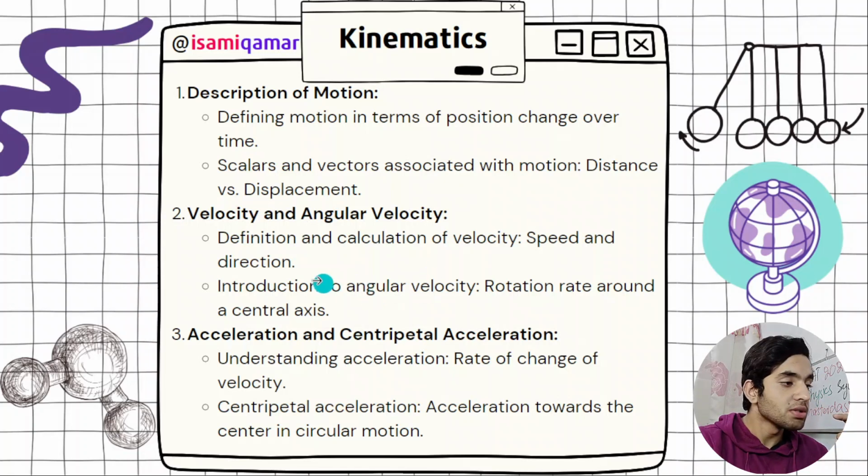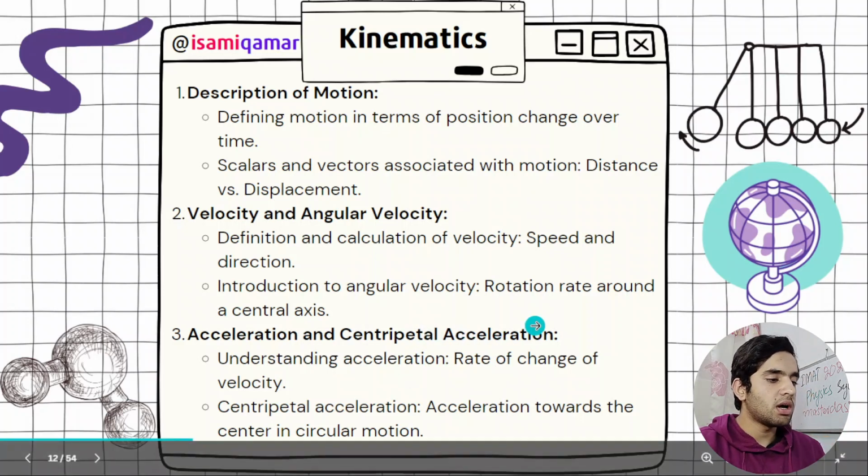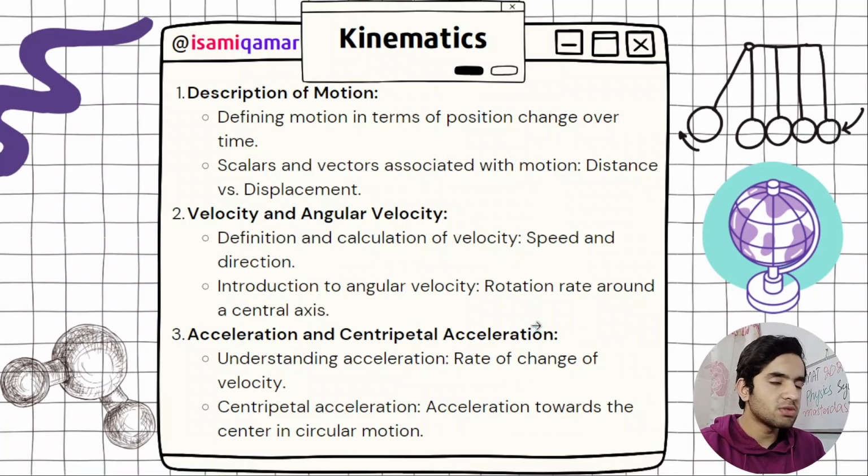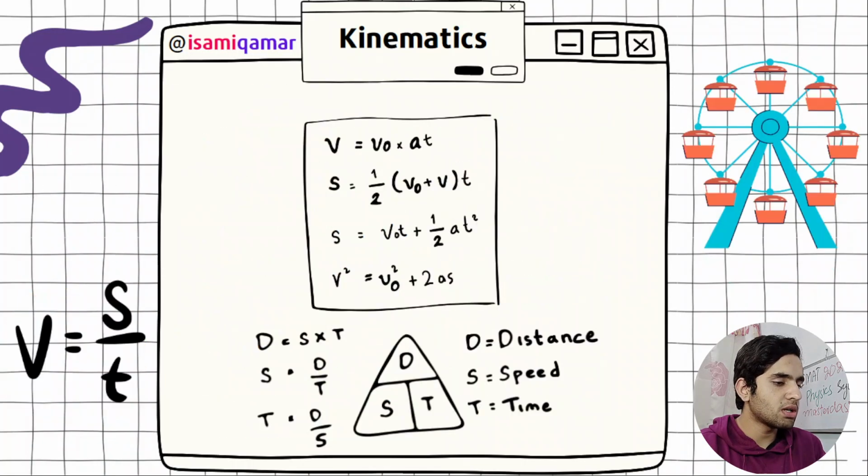That's angular velocity, plus the definition and calculation of velocity, speed, all the stuff. And then we have acceleration and centripetal acceleration. Centripetal force is very, very important. I have arranged it in my own way, which is pretty simple.